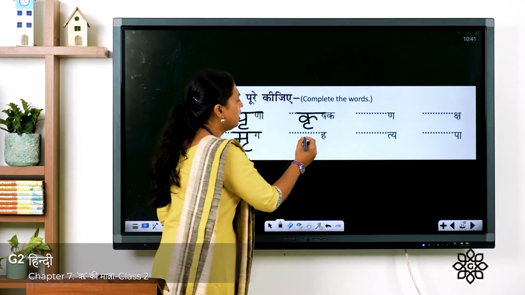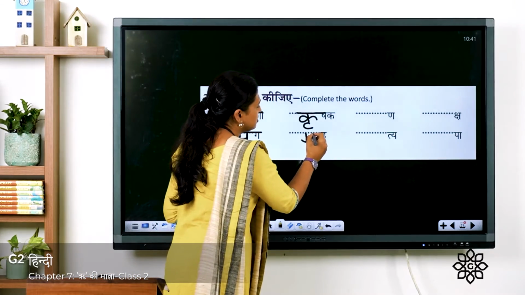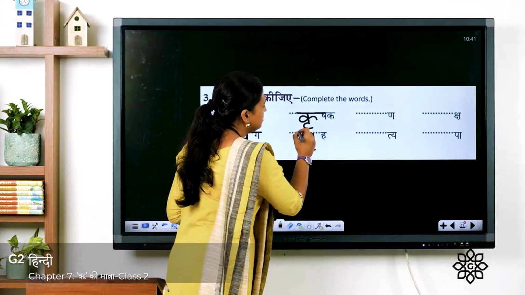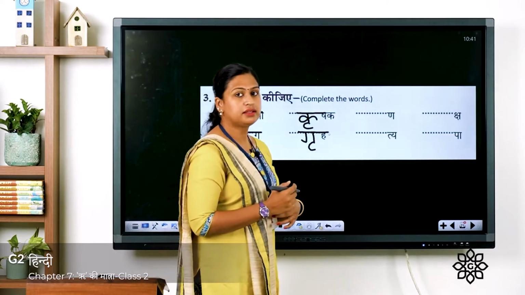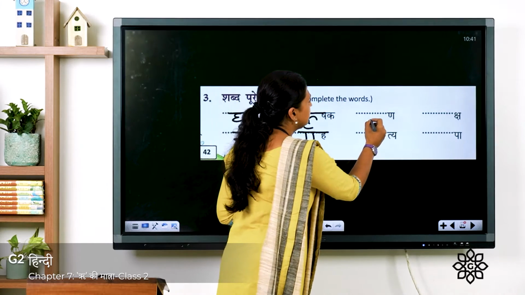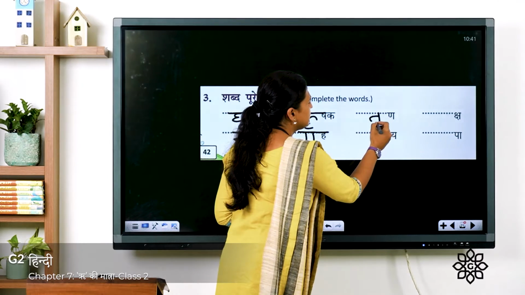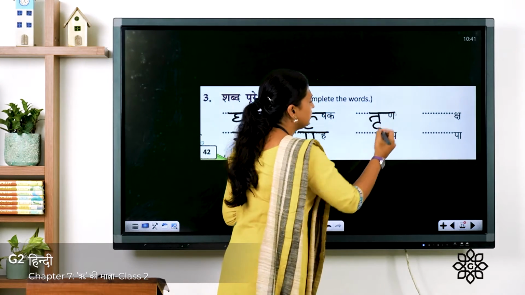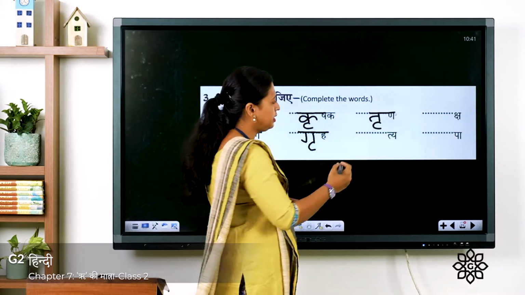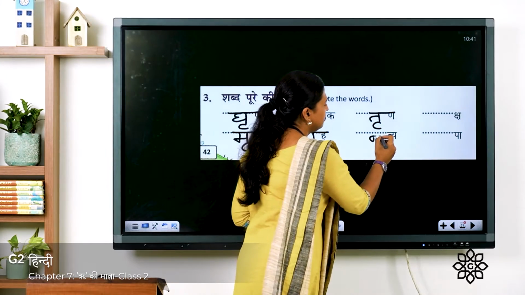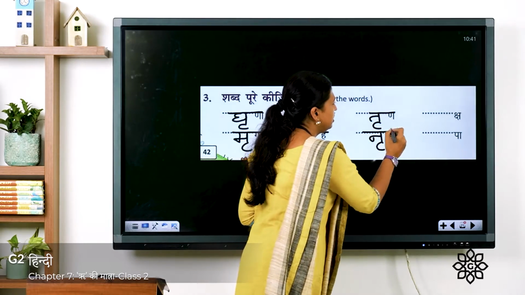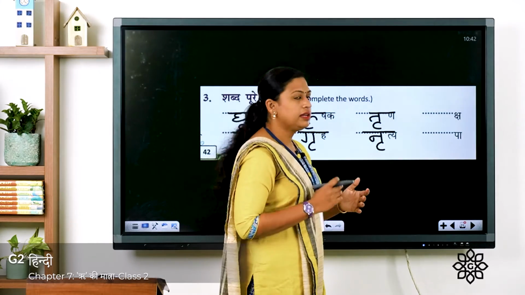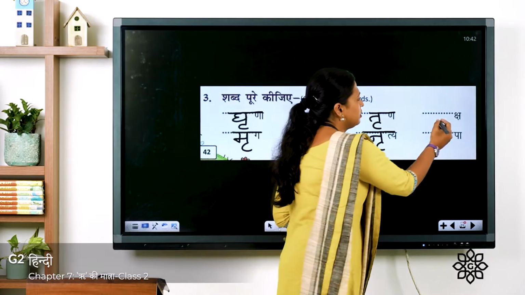Grih means ghar, house. Ga plus re symbol grih. Now the next one is trin. Trin, ta plus re symbol trin. Next word is nritya. So we will write na plus re symbol at the bottom. The word is nritya. Now the next one is vriksha.